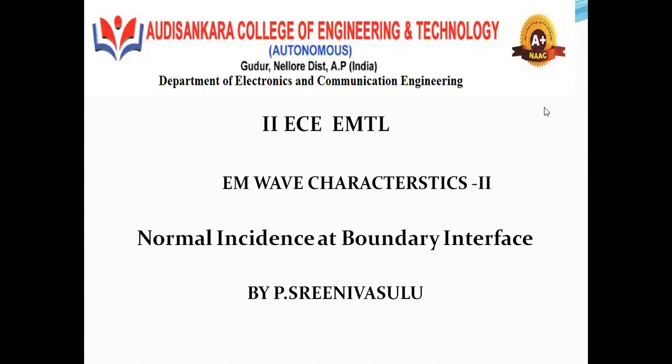So here you see the heading, normal incidence at the boundary interface. Interface means the junction point in between the two mediums. Whenever the wave is passing from one medium to another medium, that joining point is called the interface. Normal incidence means the incident wave, the electromagnetic wave that strikes the interface, is perpendicularly incident, that is called normal incidence at the boundary interface.